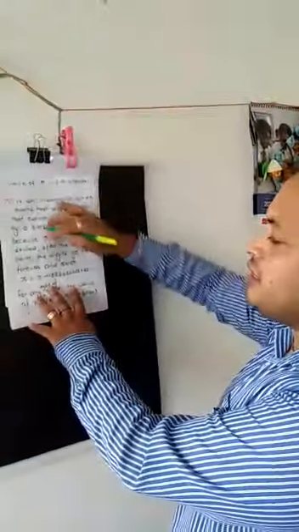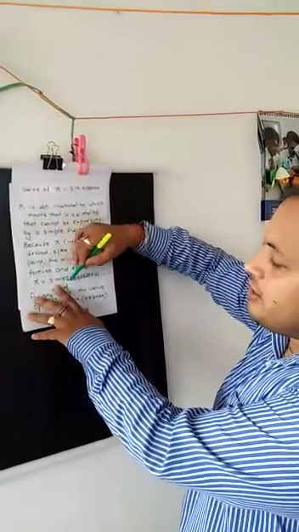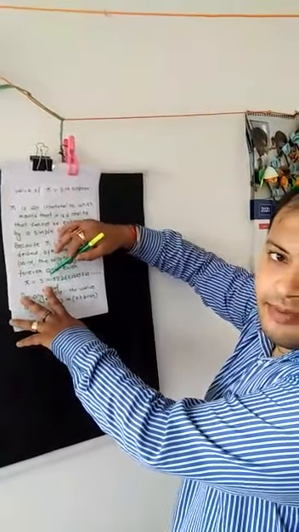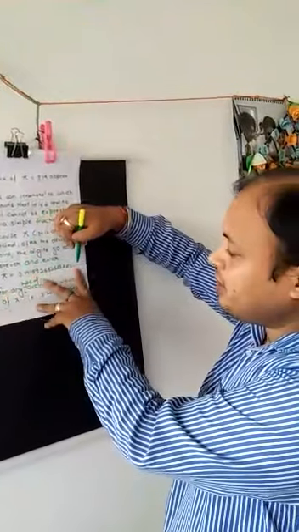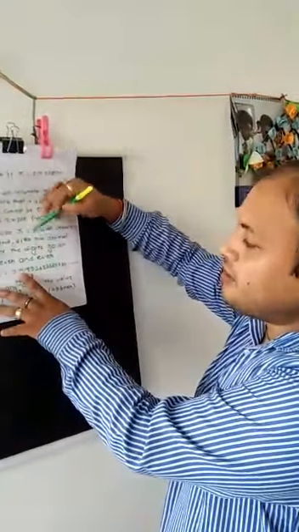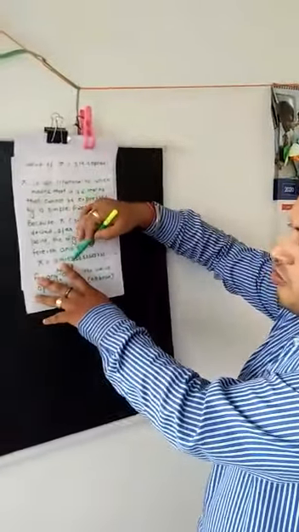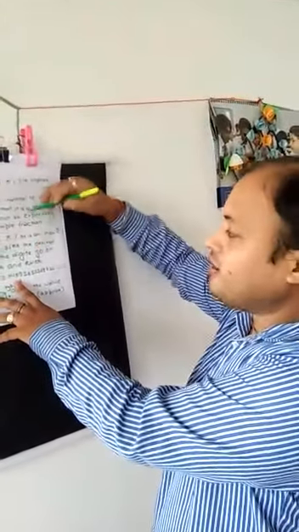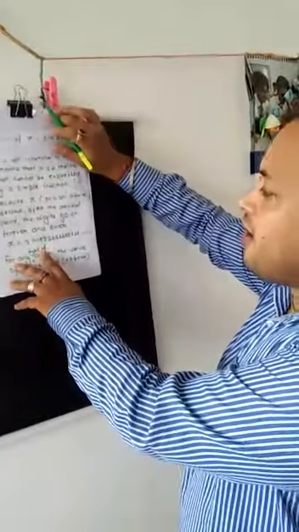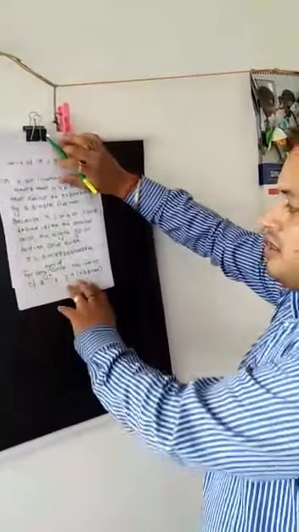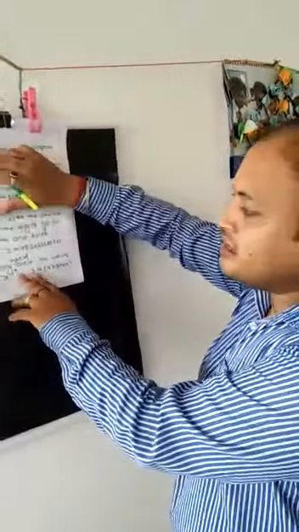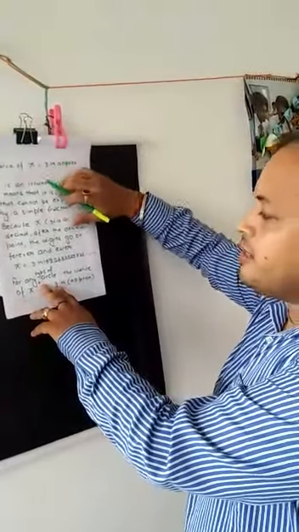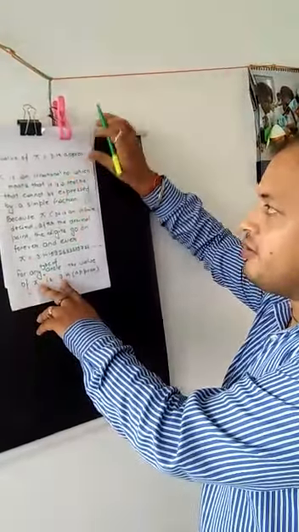See here, non-terminating means remainder never becomes 0, and after the decimal the digits go forever and ever. It will not end, it will go infinite, that's why it is called an infinite decimal. So pi is an infinite decimal. After the decimal point, the digits go on forever and ever.